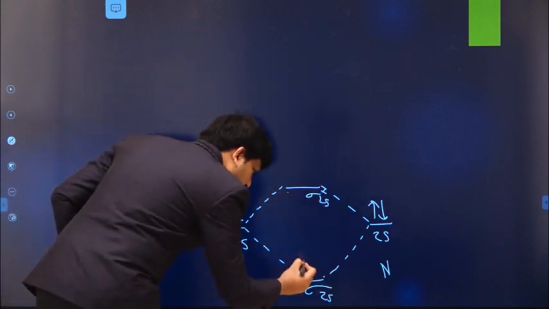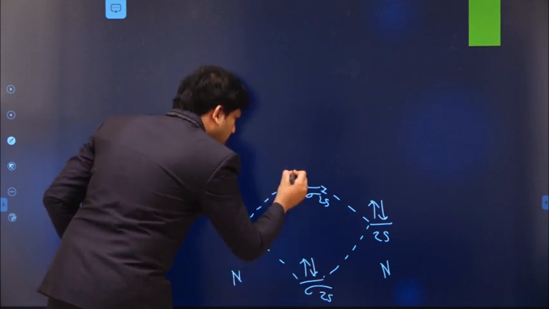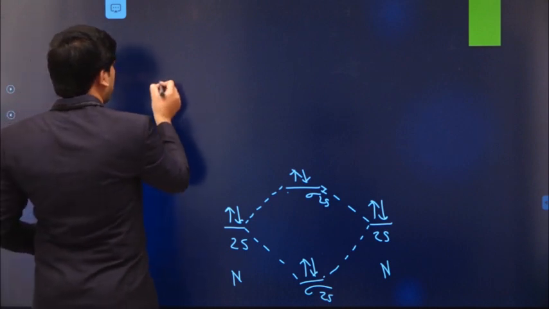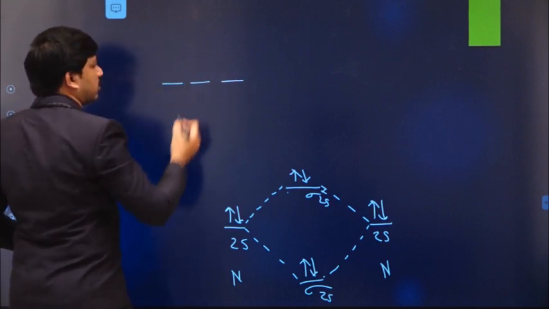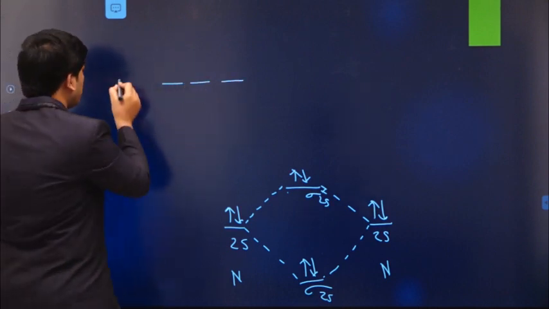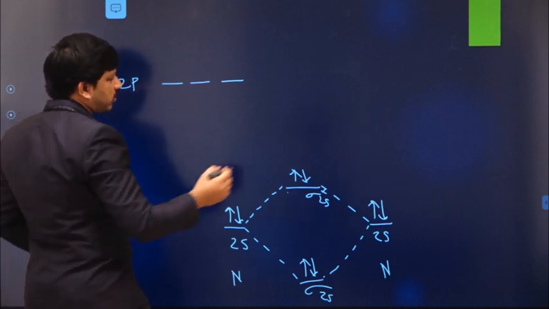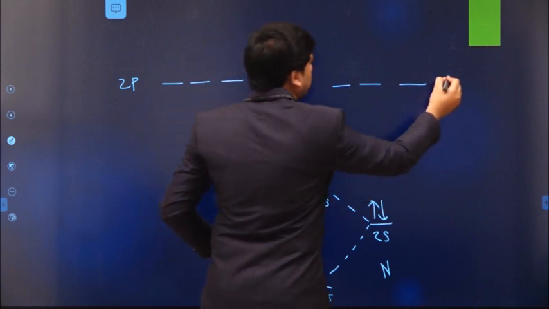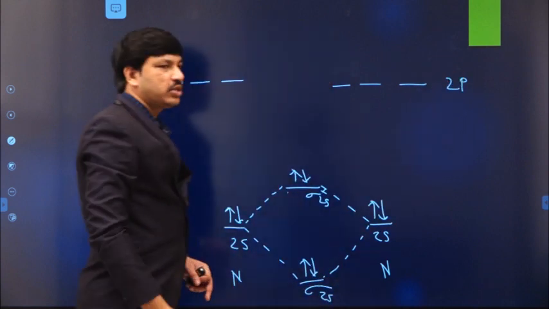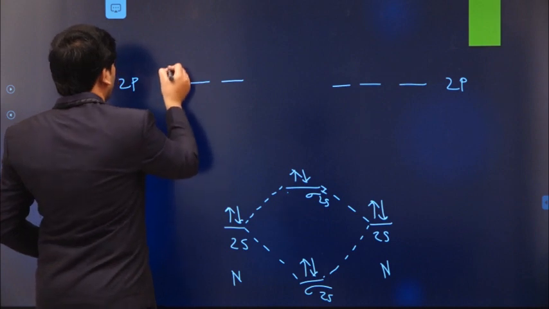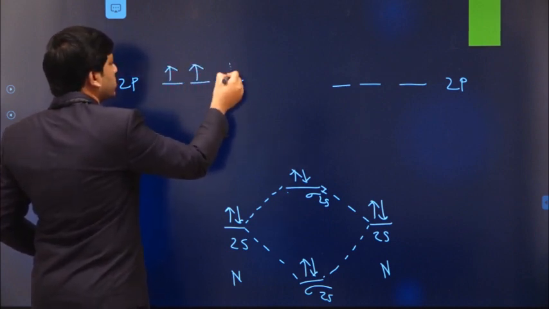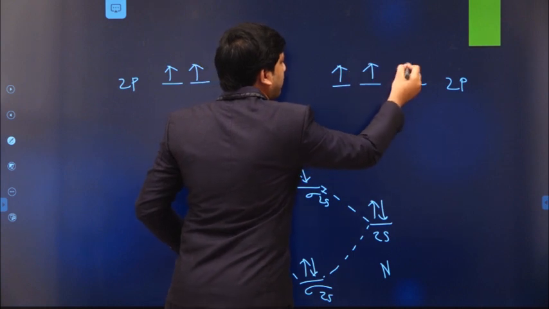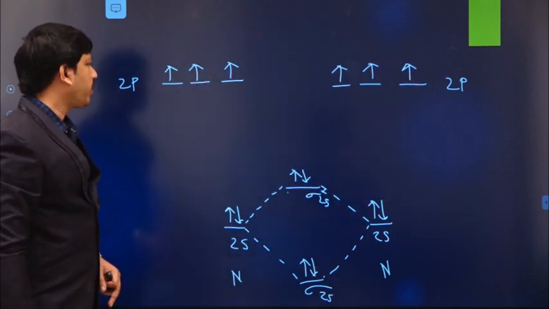And 2 electrons are available here, the remaining 2 electrons go like this. So above this we have the p orbitals. These are the 3 p orbitals of the 2p of nitrogen, and these are also 2p orbitals of the other nitrogen atom, and each p orbital contains one electron like this.